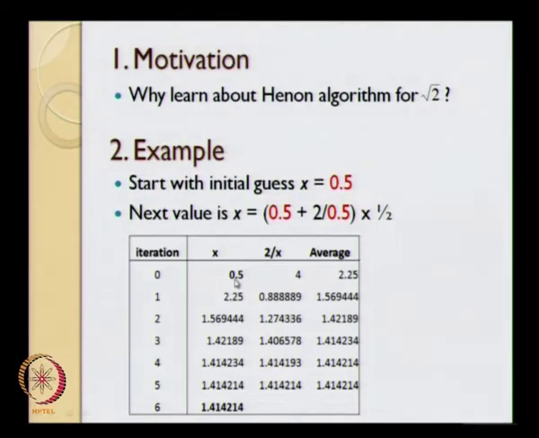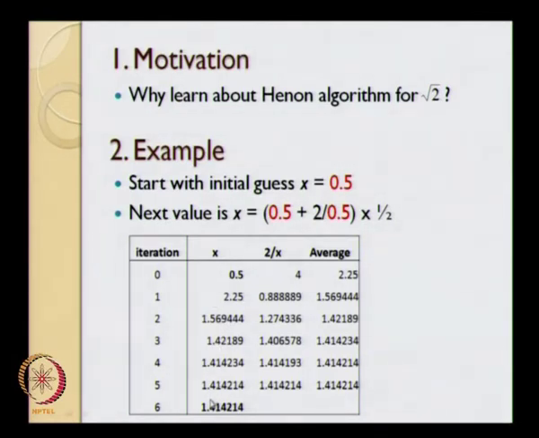Okay, so we started with 0.5, the average of 0.5 and 2 by 0.5 is 1.25, we took that as the next guess. The next guess after that is going to be 1.25 and 2 divided by 1.25, we take the average of these two numbers, and the average happens to be 1.569. Okay, so this average is going to be the value of x at the second iteration, and we continue this over and over again until a certain point.